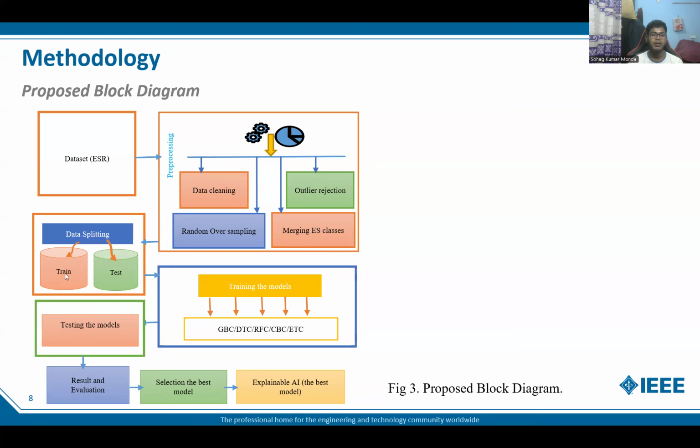We split the data set into training and testing sets. Finally, we feed our split data into different machine learning models, and then we test our models and evaluate the results. We select our best model, and using explainable AI, we explain how the model works and which features are responsible for this classification task.